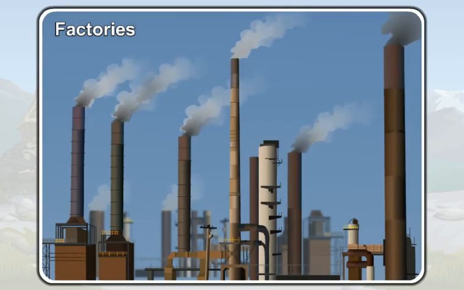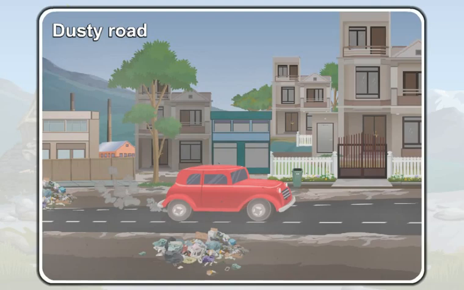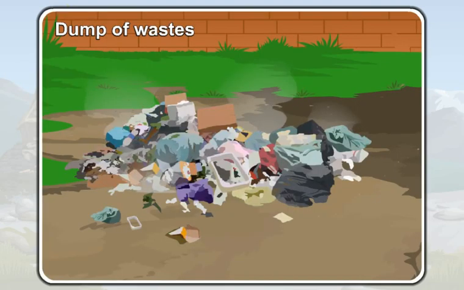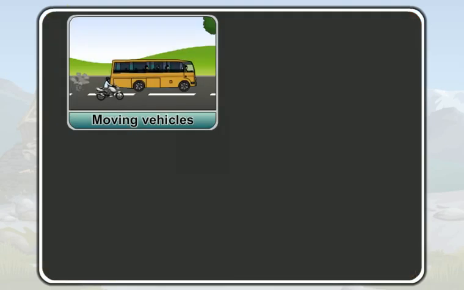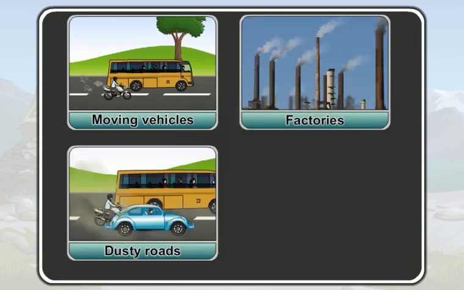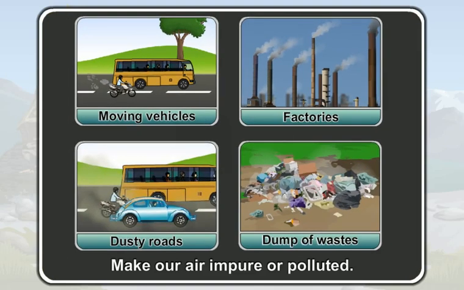Look at the factories. They are also producing smoke. Look at the dusty roads. The dust from the road is mixing with the air. Look at the dump of waste. The germs from the waste are mixing in the air. So, the moving vehicles, factories, dusty roads, and dump of waste make our air impure or polluted.